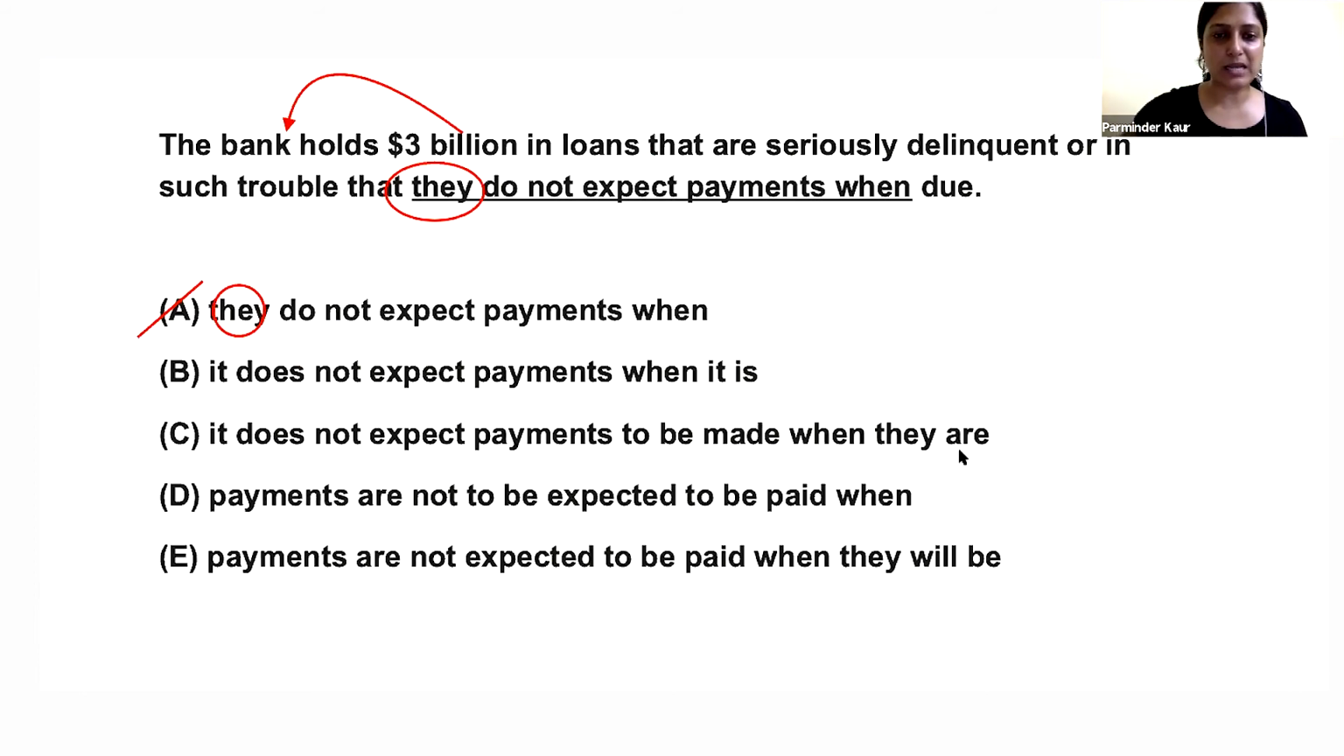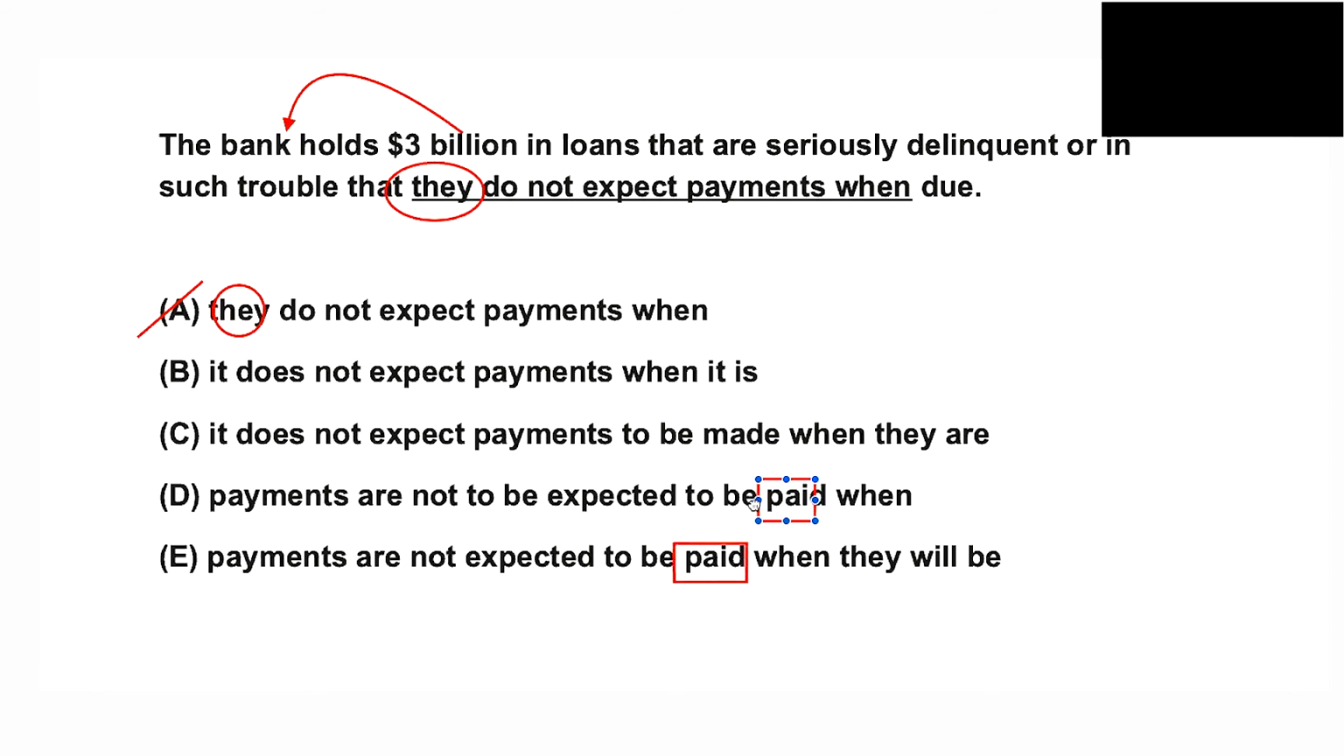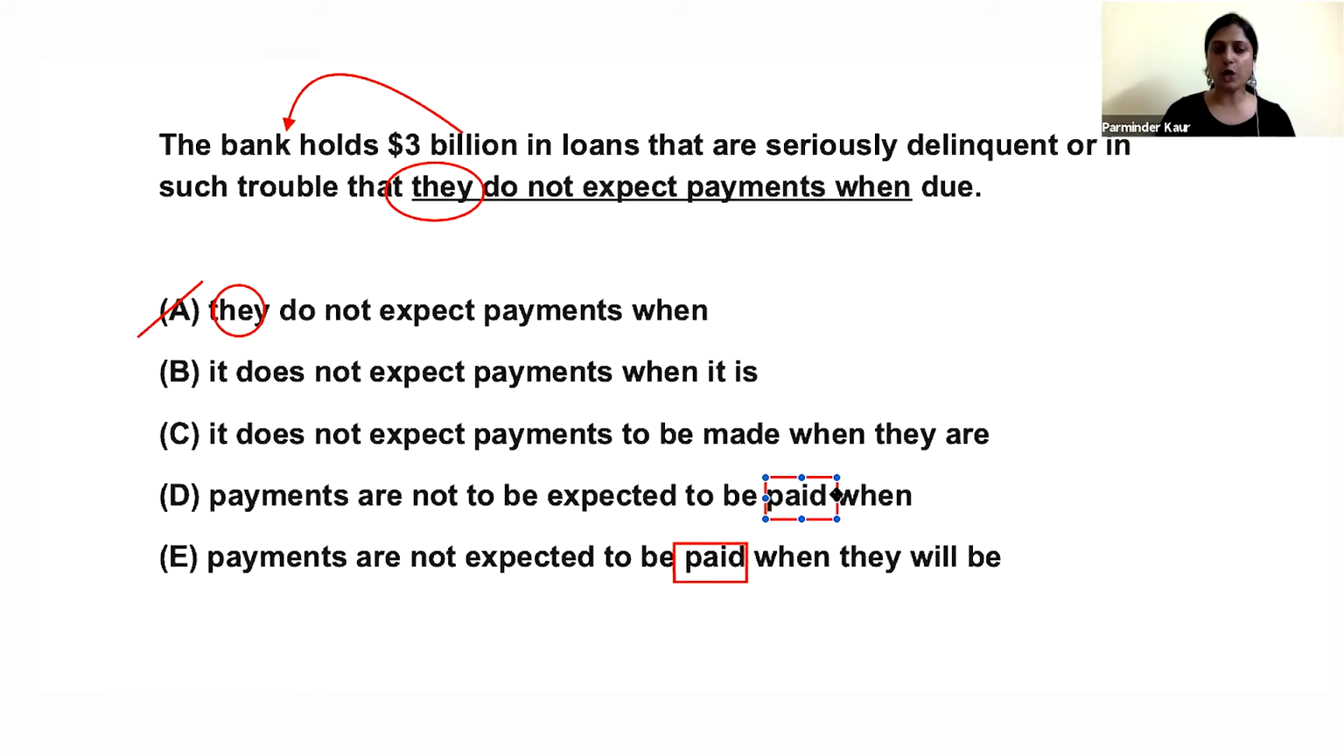Now, three of the answer choices start with it does not expect, referring to the bank, whereas the remaining two start with payments. It says payments are not expected to be paid. I think this is what idiomatic usage actually is. We will never say payments are expected to be paid. It should not be payments are not expected. Payment is made, payment is not paid. So this goes out on the basis of idiom usage.